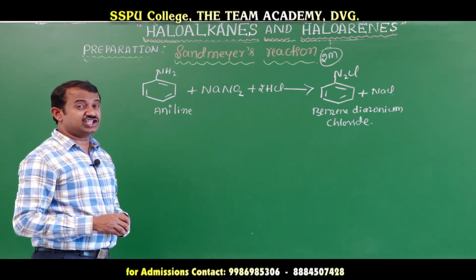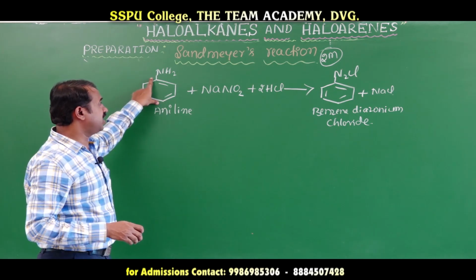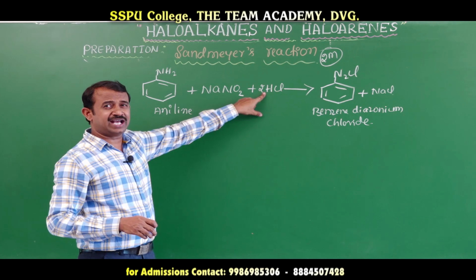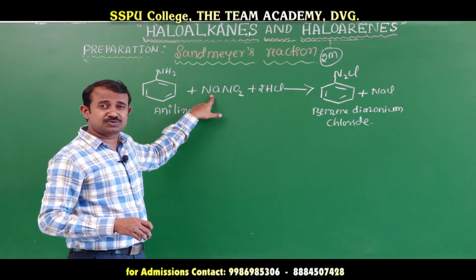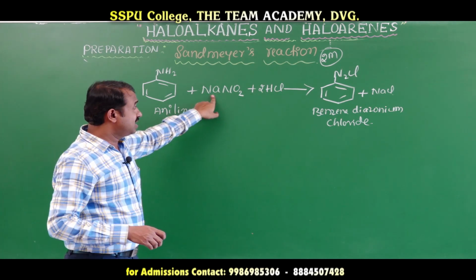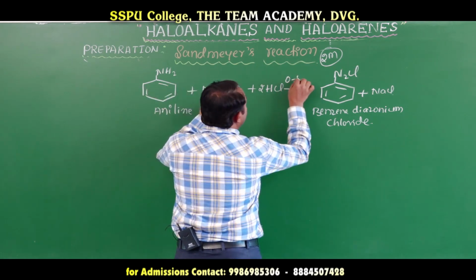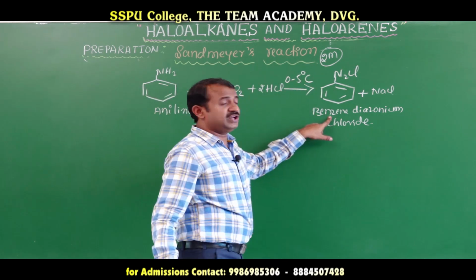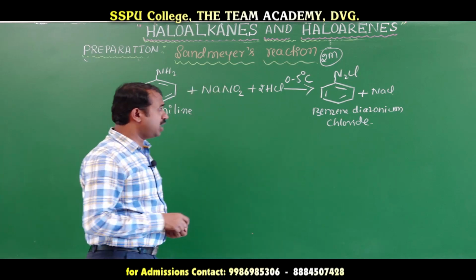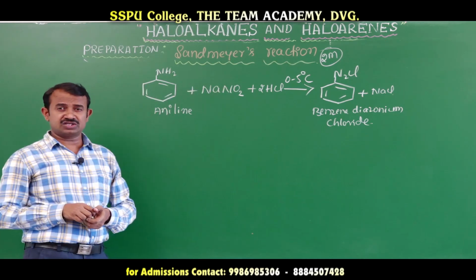What is diazotization? An ice cold solution of aniline and hydrochloric acid reacts with an ice cold solution of sodium nitrite at 0 to 5 degrees Celsius to form benzene diazonium chloride. This reaction is called diazotization.